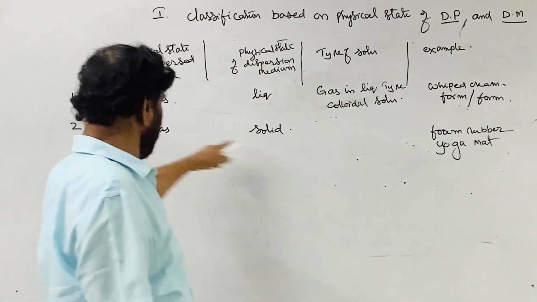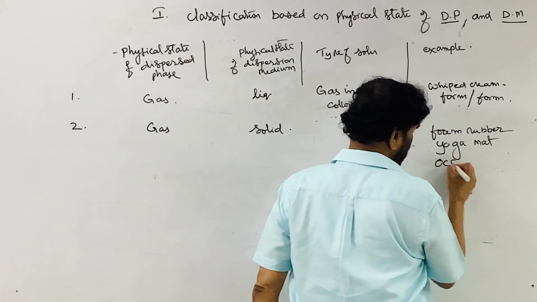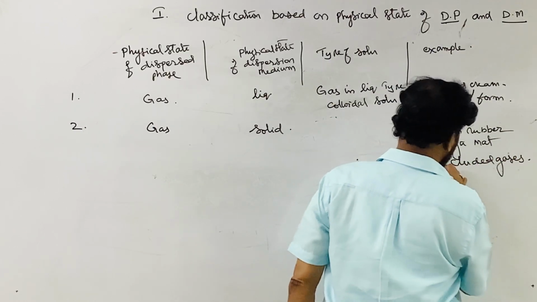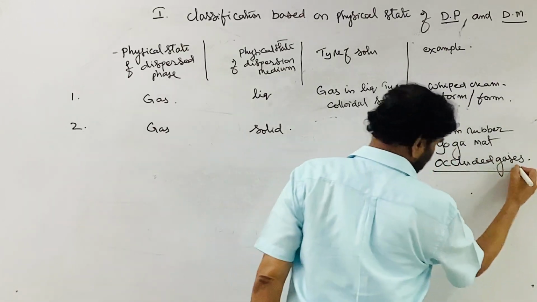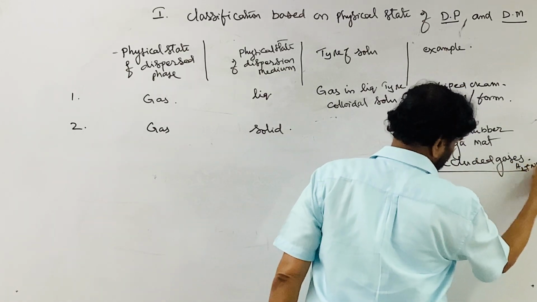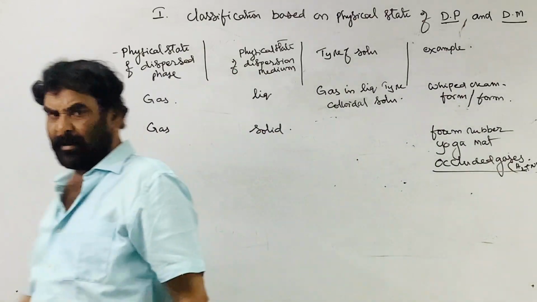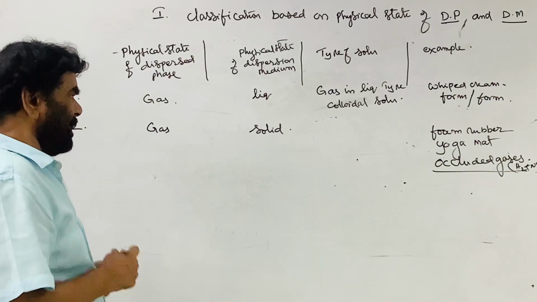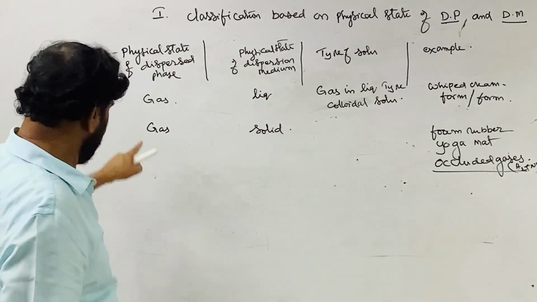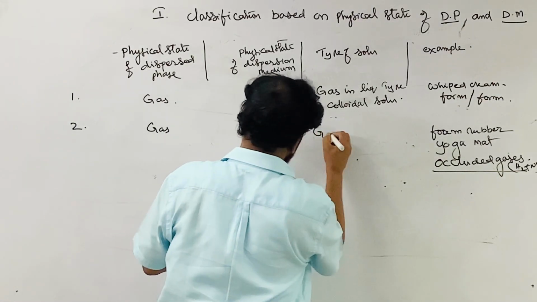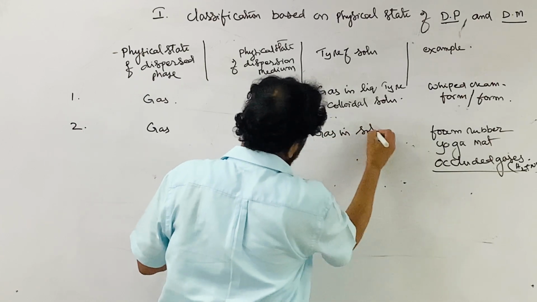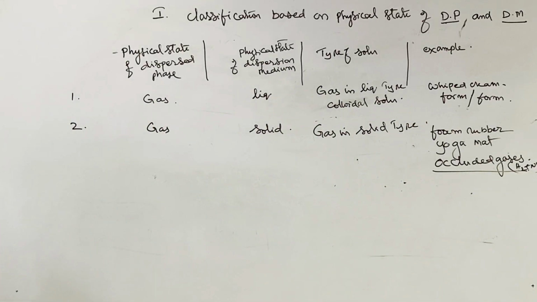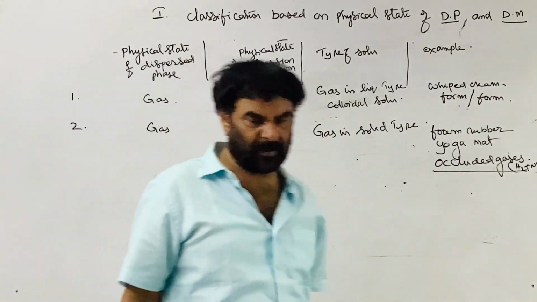They are all occluded gases, like hydrogen in nickel. Anything else that is an occluded gas comes under the category of gas in solid type colloidal solution. So gas in gas type is not possible.